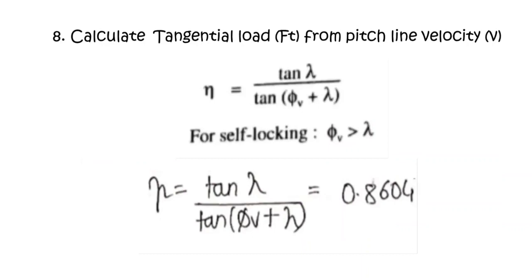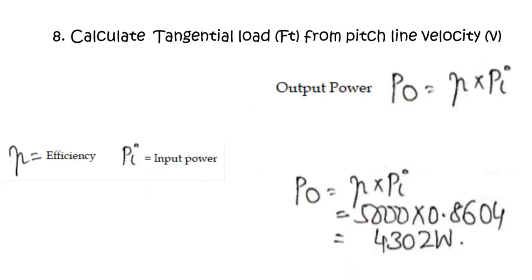Next, I'm going to calculate the efficiency, which is tan lambda upon tan of phi_v plus lambda. I have the values of lambda and phi_v, so I'll get the efficiency as 86% or 0.8604. Next, I need to first find out the output power. Efficiency is 0.8604, input power is 5000, so I will get output power as 4302 watt.